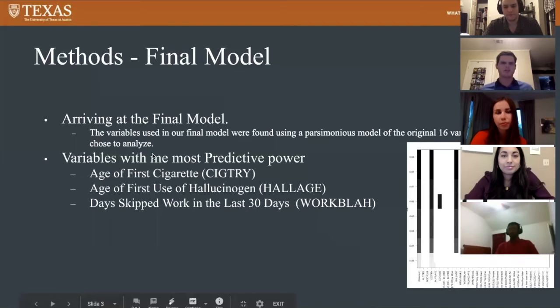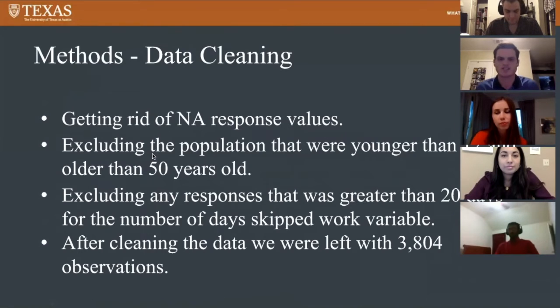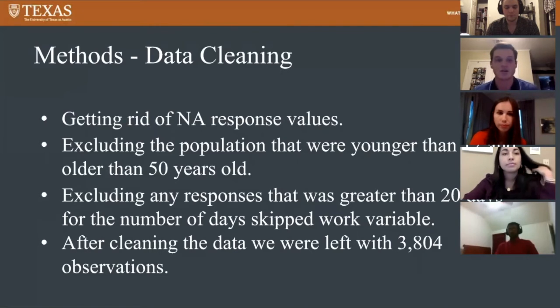The data cleaning for this was pretty extensive. We knew that since this was real world data with over 4,000 columns and 55,000 observations, this was going to be pretty tricky. First, we had to make a subset of the data, only using those three predictor variables and the response variable. Getting rid of the NAs was pretty simple. We just used na.omit after finding the subset.